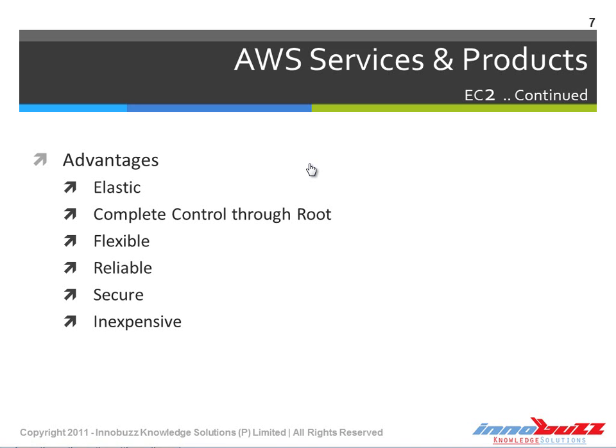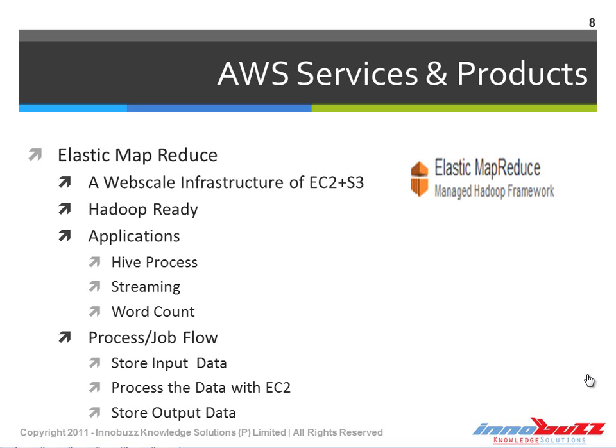Now let's check what other services are offered under the compute and network category alongside EC2 instances, which is Elastic MapReduce. Now let's see what Elastic MapReduce is in Amazon Cloud Services. In a single word, Elastic MapReduce is a managed Hadoop network.